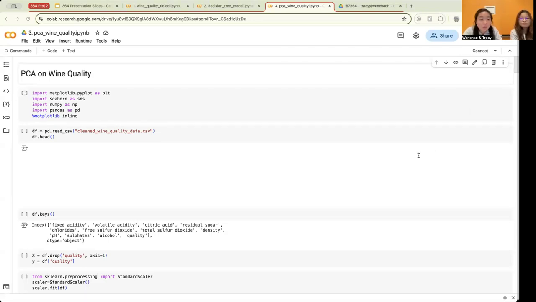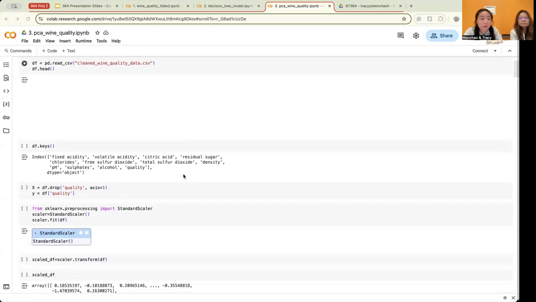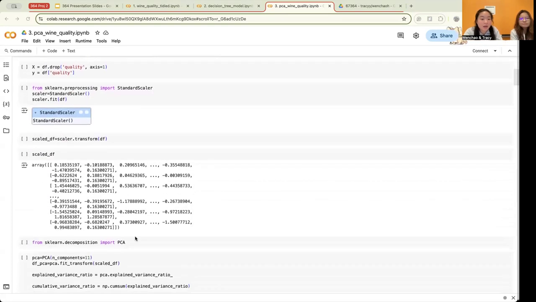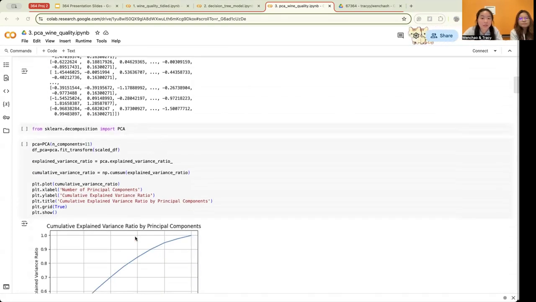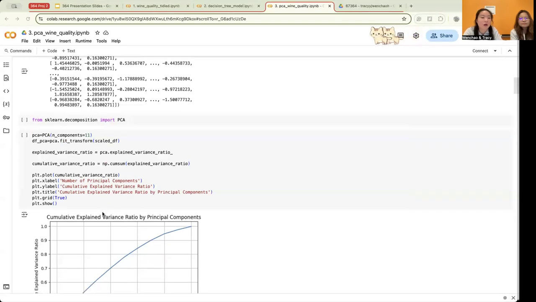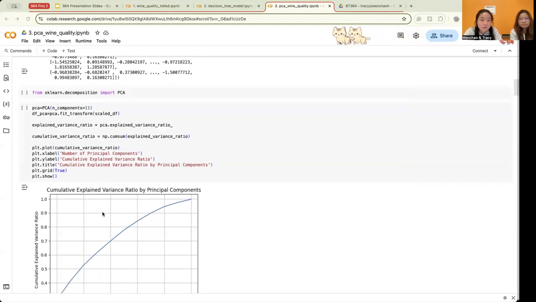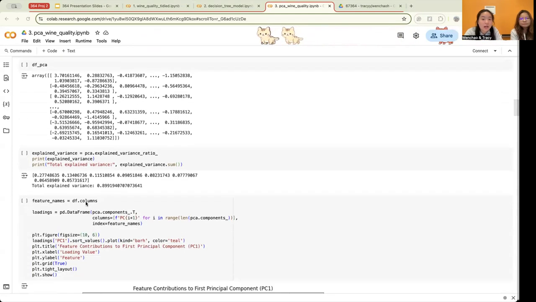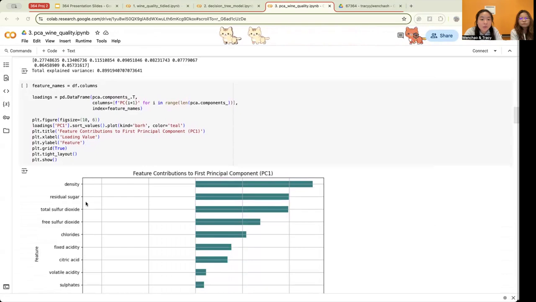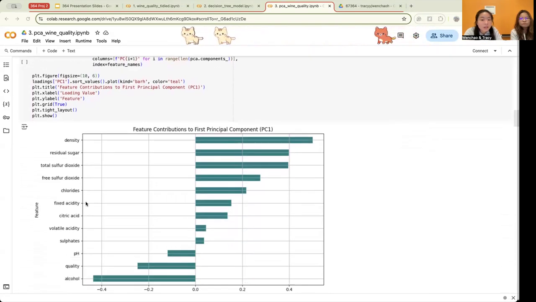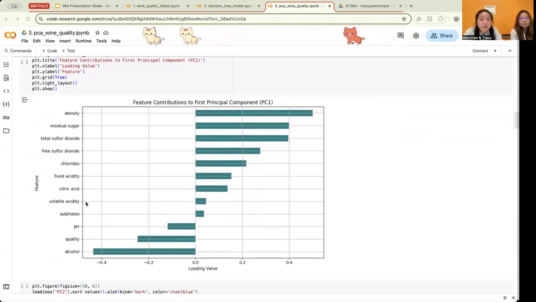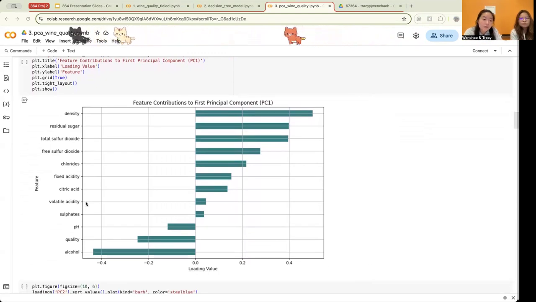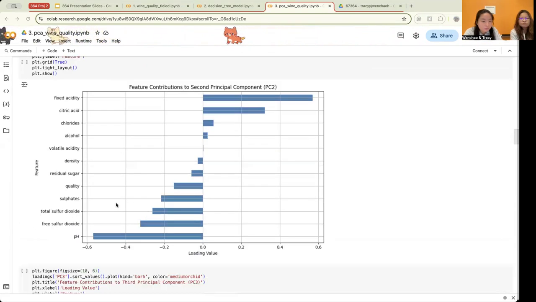By selecting 8 principal components, we captured about 90% of the data's variation, allowing us to simplify the model without losing essential information. We then examined each component and visualized the relationships between quality and the key contributing factors. This allowed us to better understand how different variables, both individually and in combination, impact wine quality.